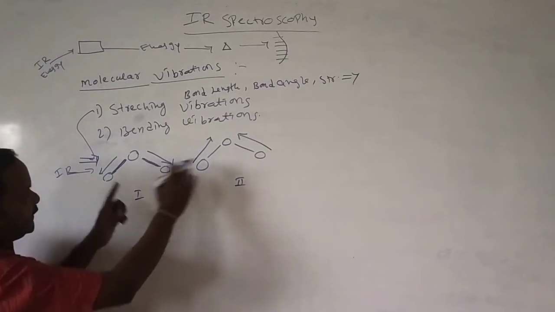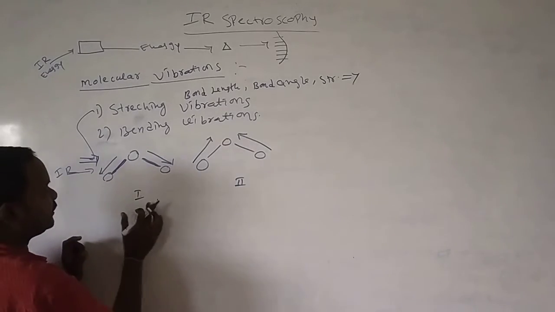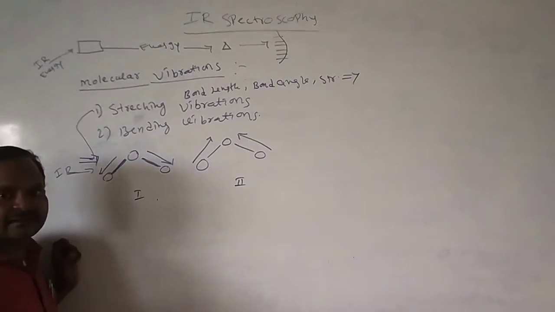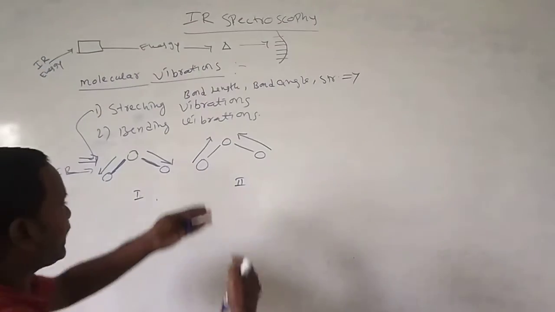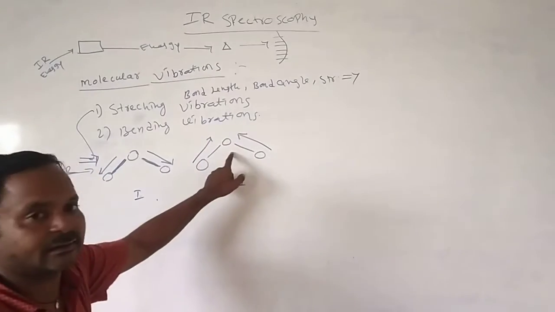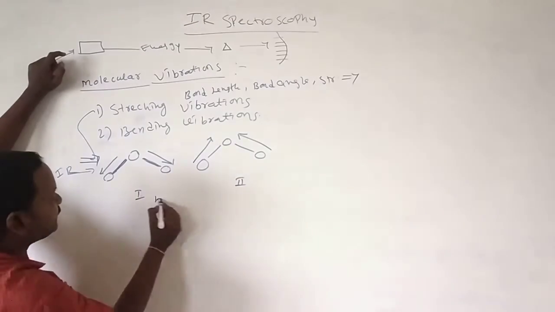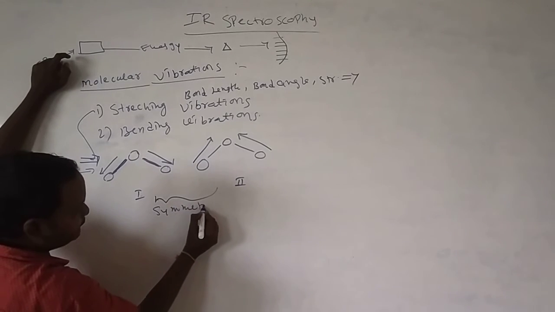See, stretching is observed: outside stretching, inside stretching. In the first molecule, outside stretching, that means stretch like this. Here, stretching towards the center of the molecule. Both these stretching vibrations are called symmetrical stretching vibrations.